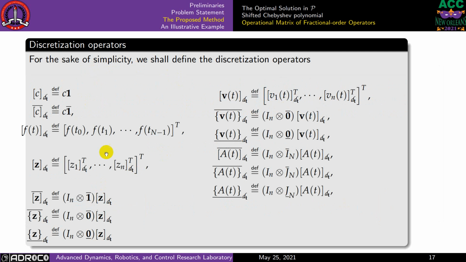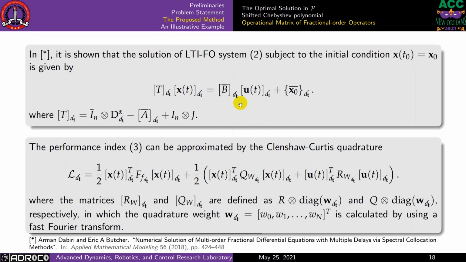To fully discretize the original problem, we need some discretization operators, which for the sake of simplicity and readability we define as operators. The full details of these operators are provided in the paper, and we skip them in this presentation to save time.